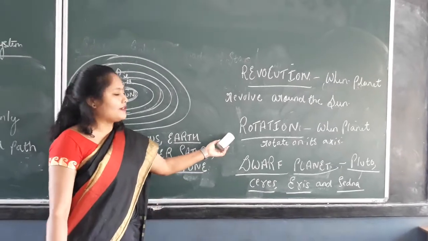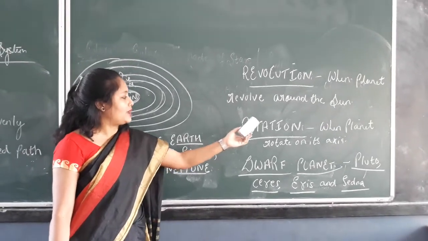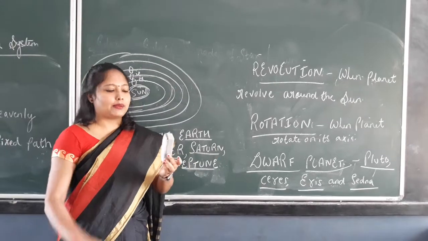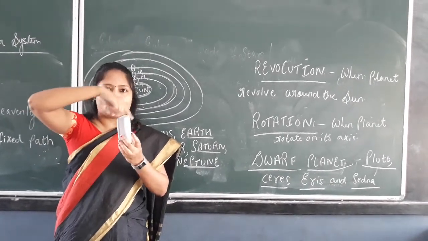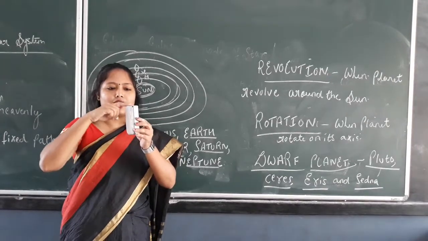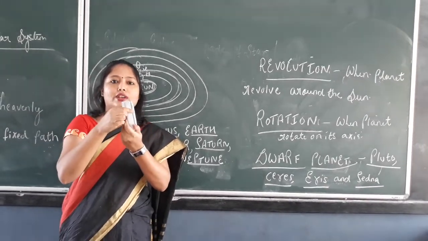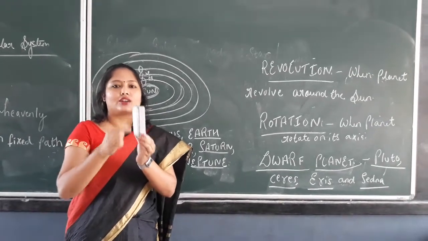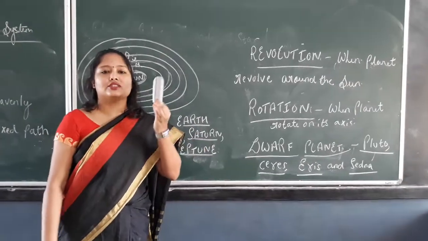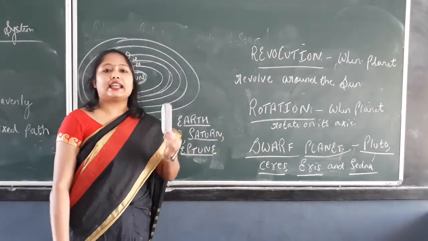Next you have rotation. Rotation means when a planet rotates on its own axis. That means you have seen the Earth takes its own spin. Suppose this is the Earth and it rotates along its own axis, not revolving around anything. It moves on its own axis, and that causes rotation. And rotation causes day and night.